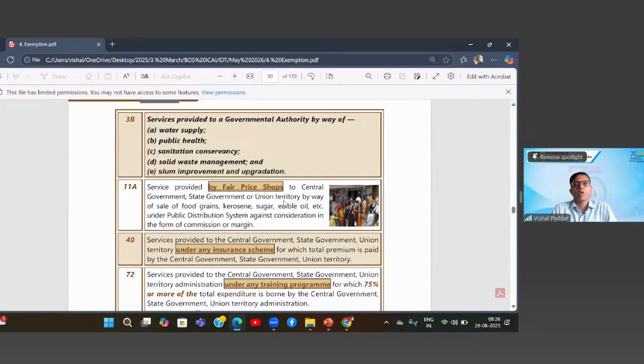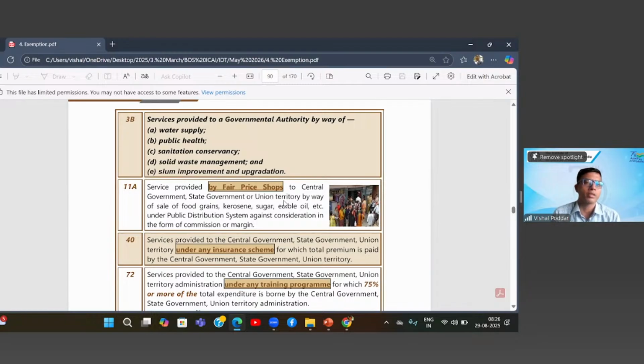So, as we all know, we have these ration shops. Now, many times these ration shops, if they are operating as traders, this exemption is not applicable because it becomes supply of goods. But many times these ration shops are only the outlets of government. So the person who is running the shop is getting a commission from the government. Then what he is doing for the government is provision of service.